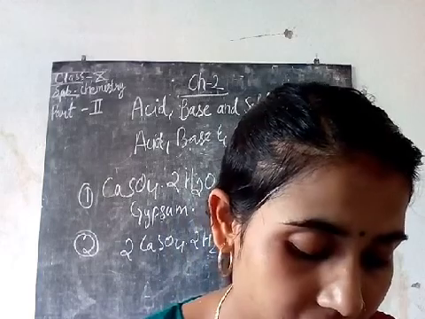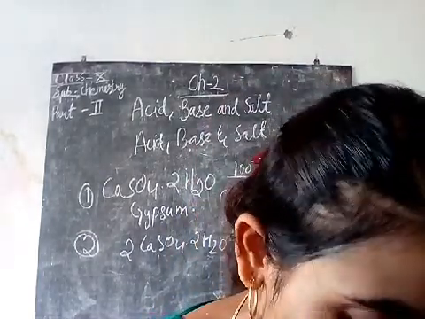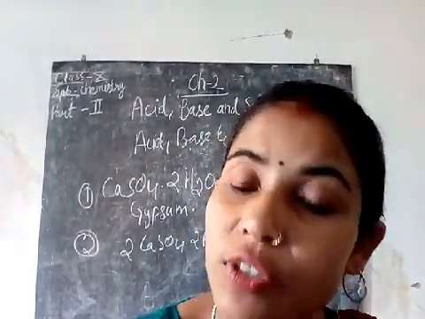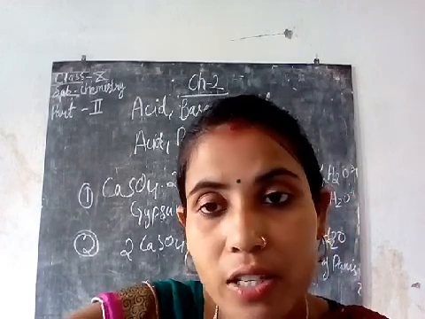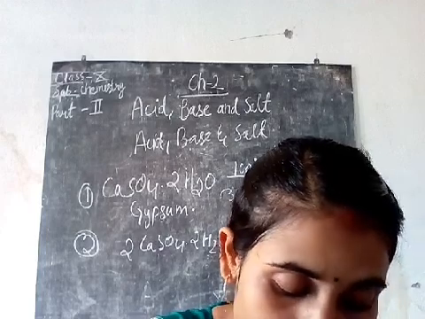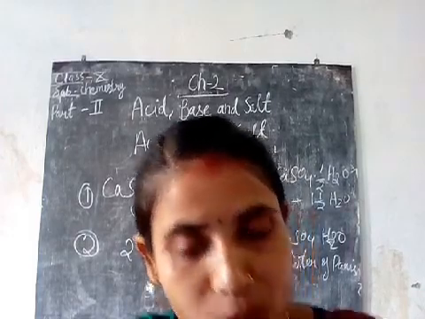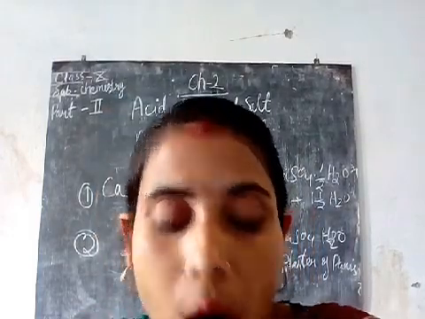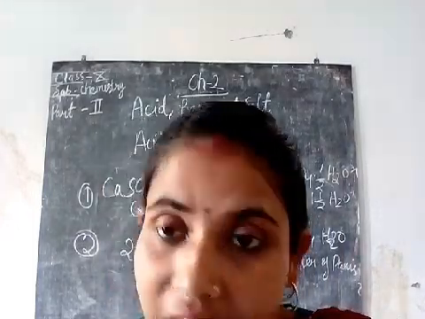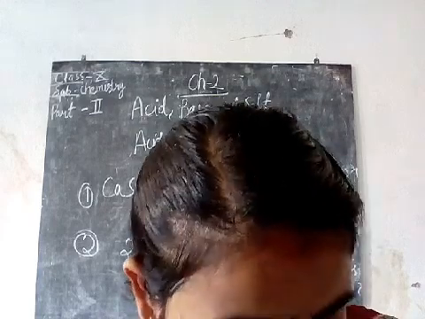Now there is a small topic, that is water of crystallization or hydrated salt. What is it? The salt which contains water molecules is called a hydrated salt. The water molecules which form a part of the structure of the salt are called water of crystallization. So the salt containing water molecules is called your hydrated salt. Plaster of Paris is also an example of a hydrated salt because it contains molecules of water, or you can say water of crystallization.